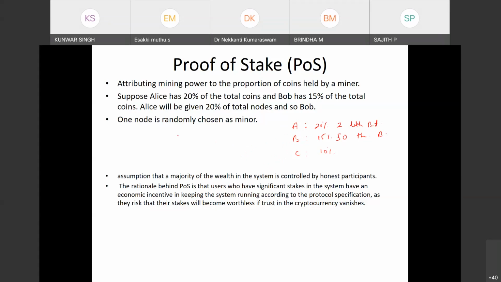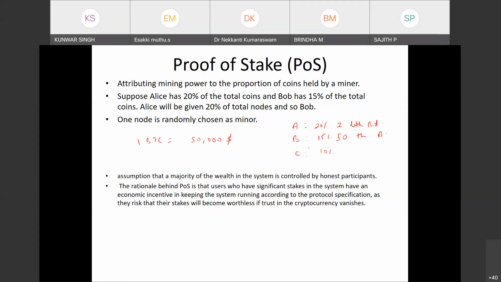These people will be the big losers. Let's say now one Bitcoin is $50,000. Tomorrow, if something goes wrong with Bitcoin, and people lose trust from the public, then the value of Bitcoin will go down. Then who will be the loser?